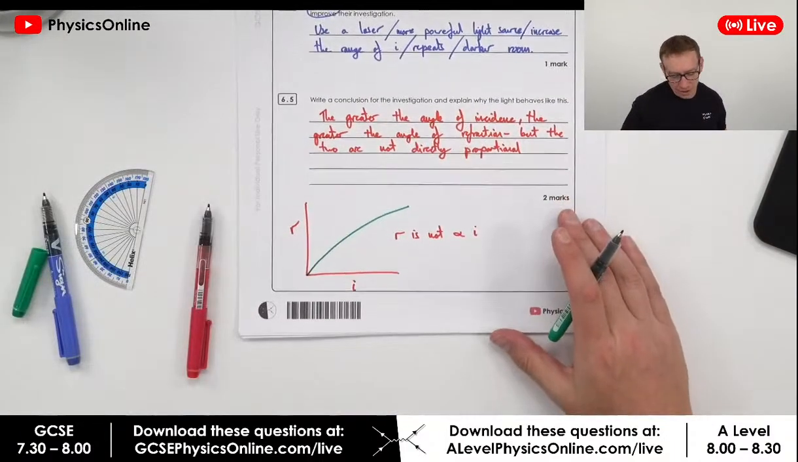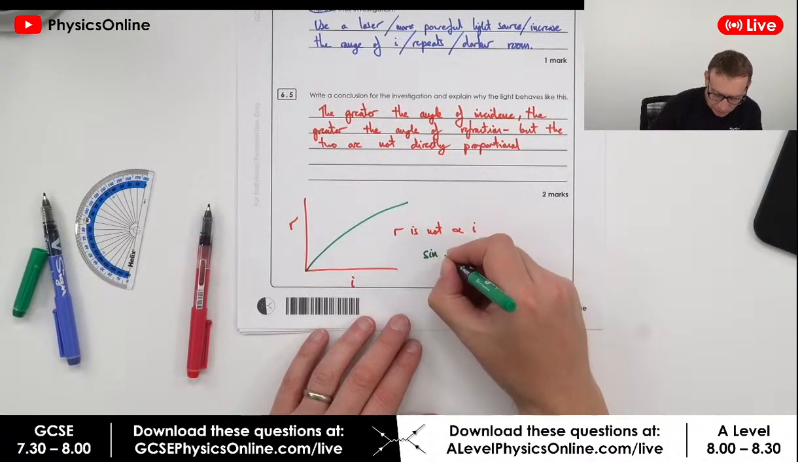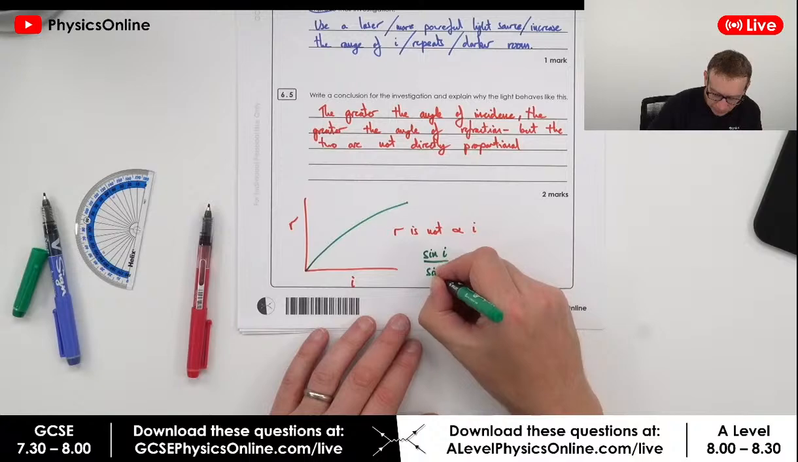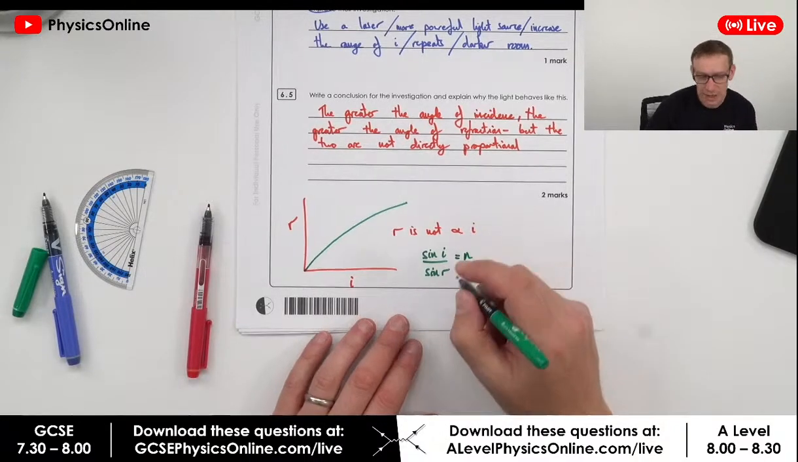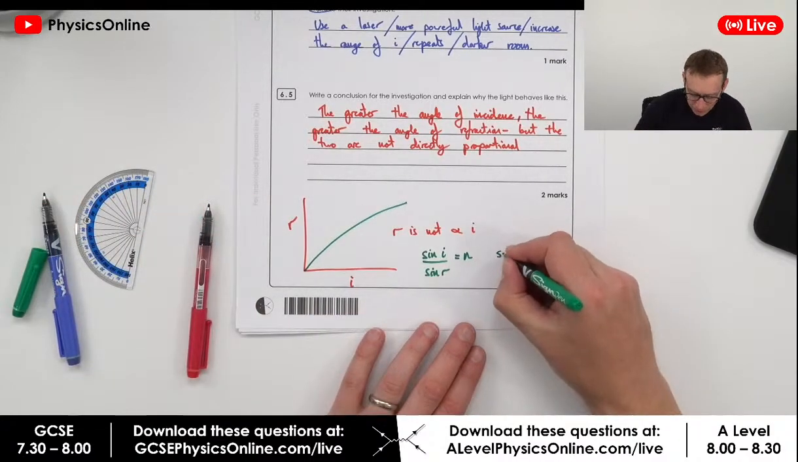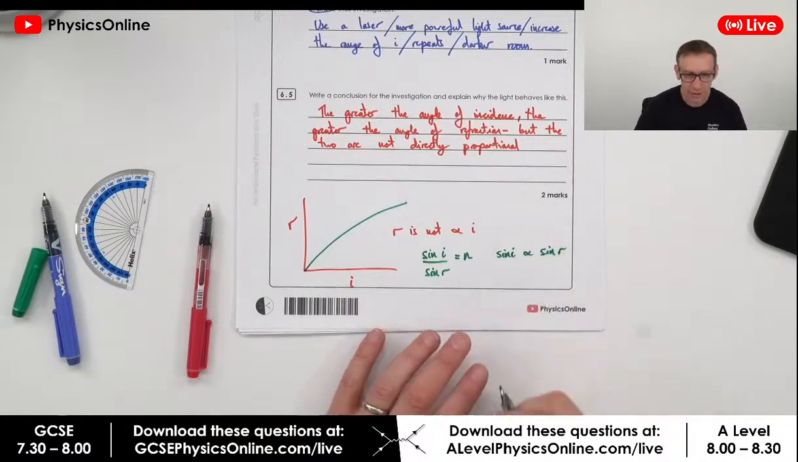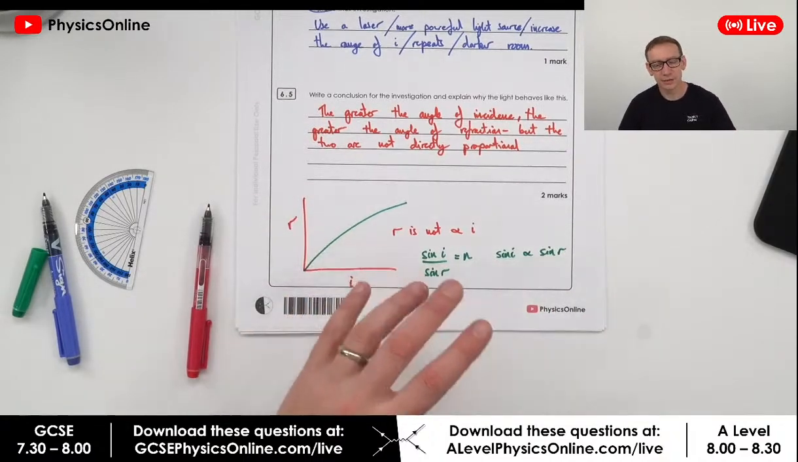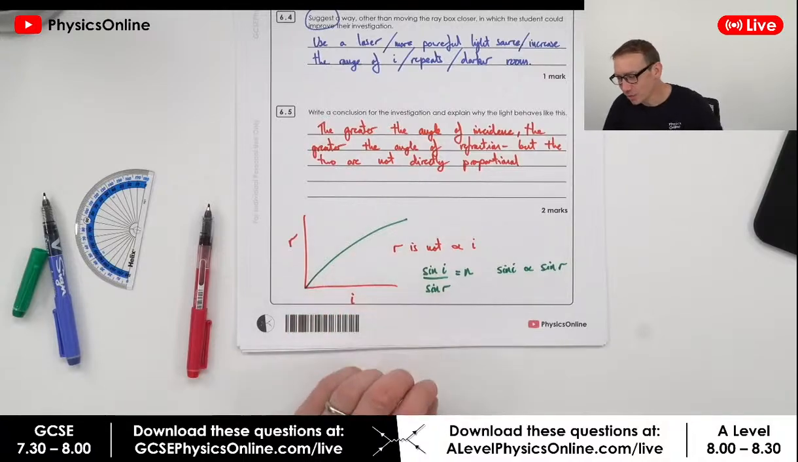In actual fact, if you actually look at it, we find that sine I over sine R is equal to a thing called n, which is our refractive index for any A-level people watching, and that means sine I is proportional to sine R. So you've got to take the sine of each of these angles and then they're directly proportional. Okay, slow-mo, don't worry about it, that's all fine.